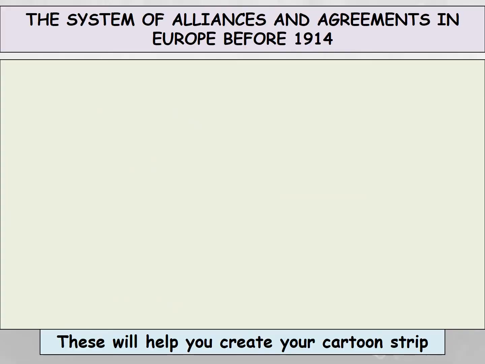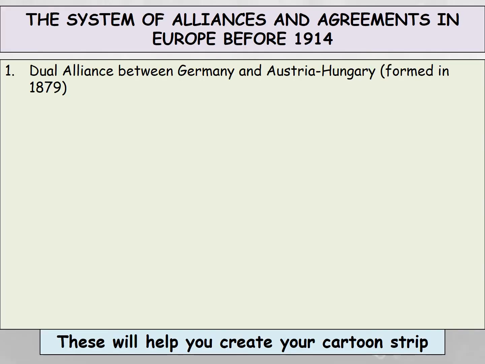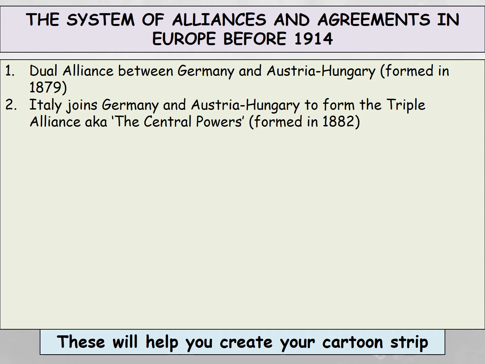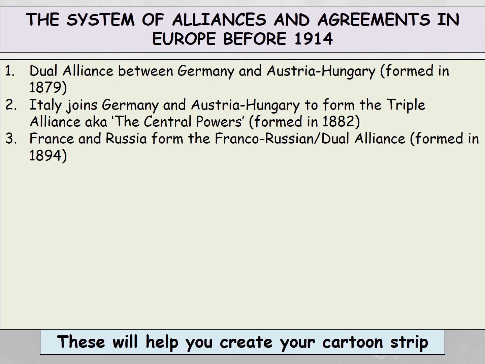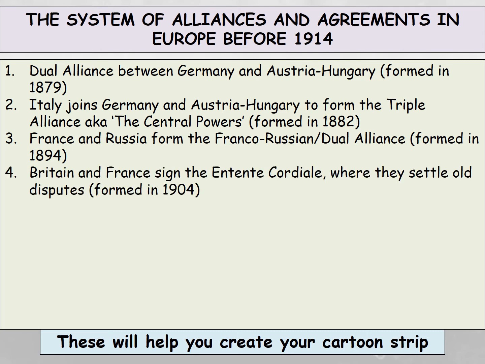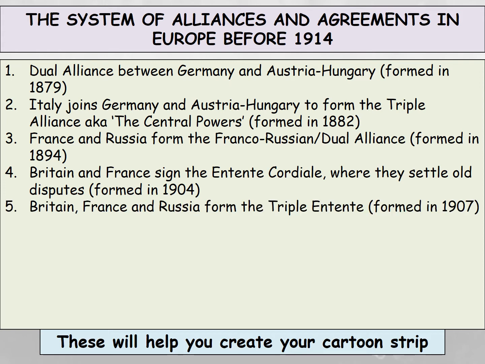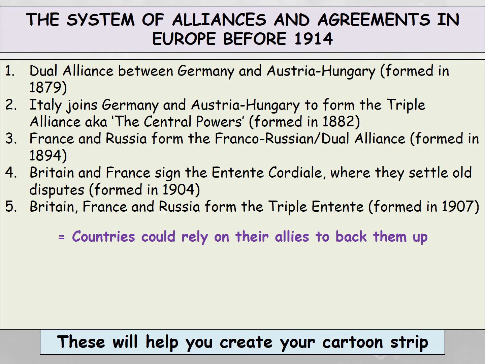So, before 1914, this is the system of alliances and agreements we have in place. The dual alliance between Germany and Austria-Hungary starts in 1879, and Italy then joins that to make the Central Powers, the Triple Alliance. France and Russia joined together in the Franco-Russian alliance formed in 1894, and Britain and France signed the Entente Cordiale, where they settled disputes, in 1904. Britain, France and Russia formed the Triple Entente in 1907.